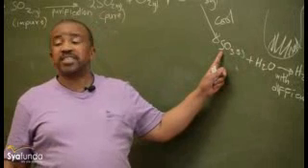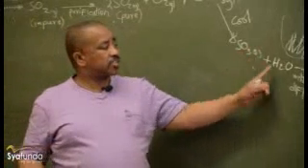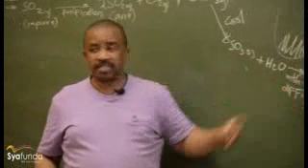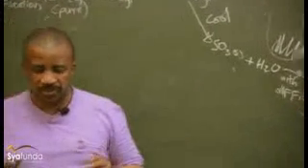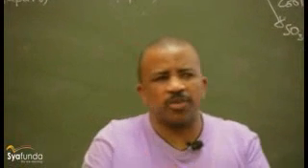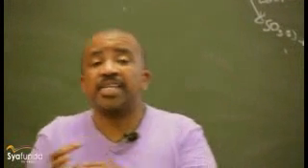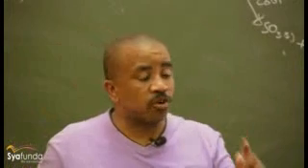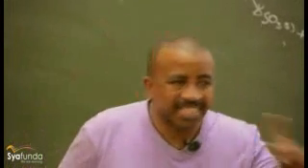SO3, sulfur trioxide, dissolves in water to form an acid. Now let me talk about this. Any compound that may dissolve in water to form an acid is called an acid anhydride.